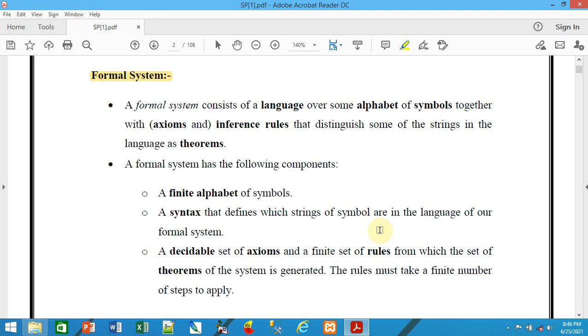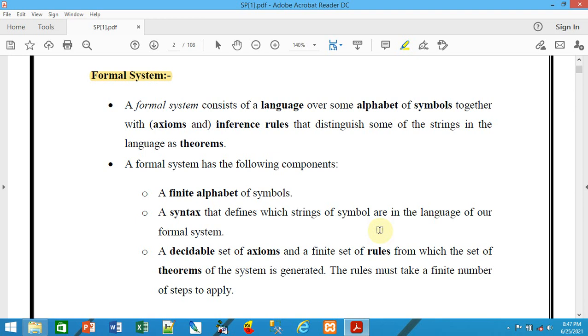The rules must take a finite number of steps to apply. In some cases like looping, or as I have told in the expression, the rules must take a finite number of steps to apply. At one glance it is not going to be applied, so we need to go for some finite number of steps, as we can do with loops. A loop has some finite number of iterations, meaning rounds.